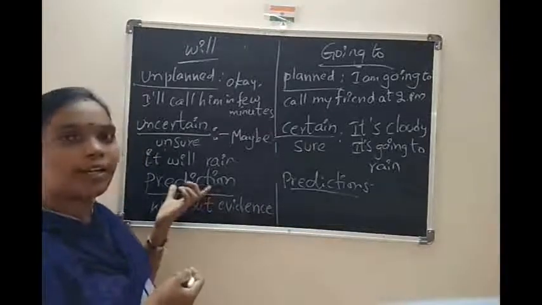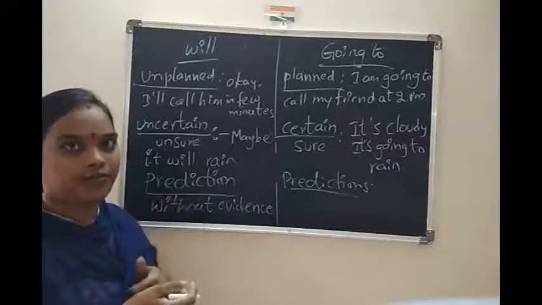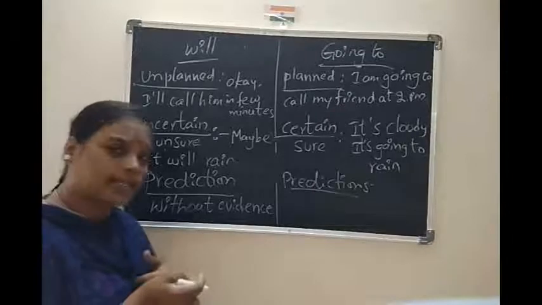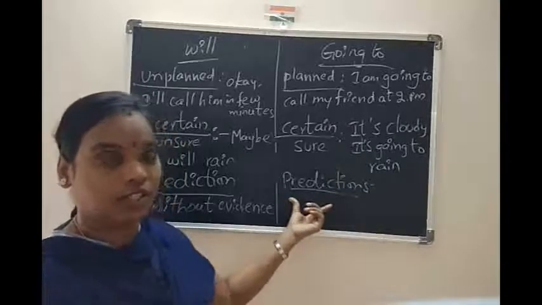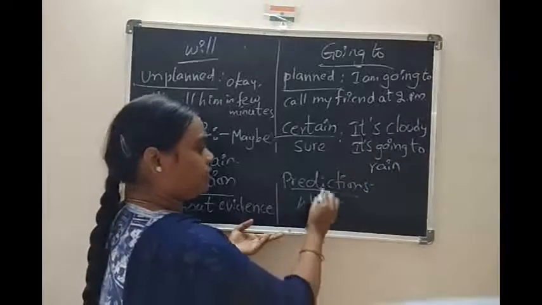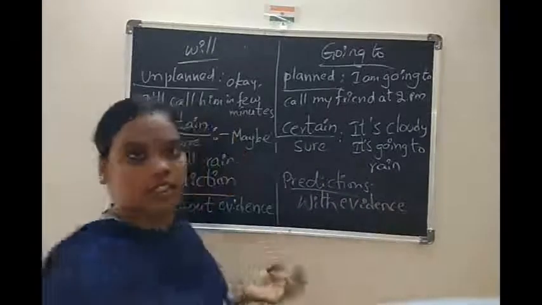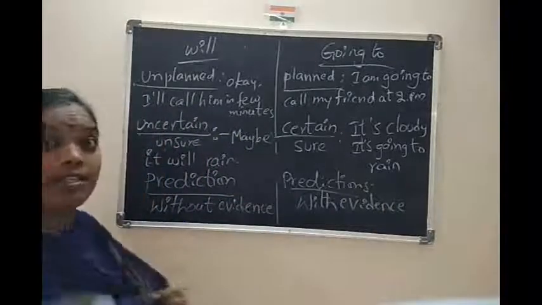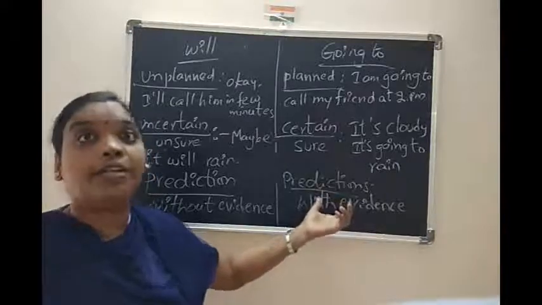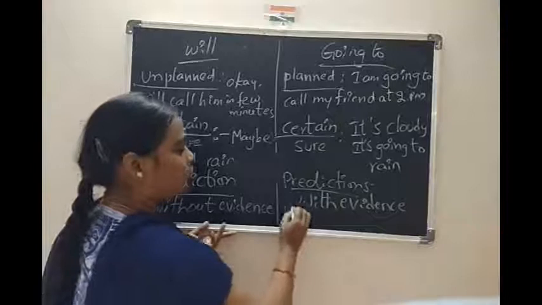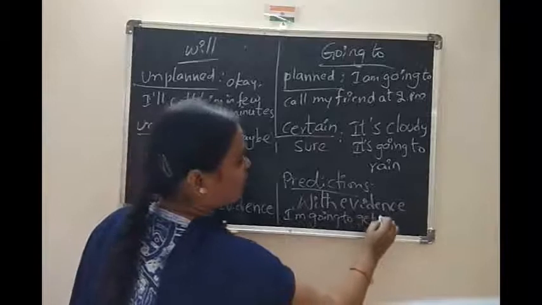For example, you are writing an exam. For that result, you are waiting. You are thinking, I will pass the exam. Here, in predictions with evidence, you are also writing an exam, but you are sure about that. I'll get my results today. Here I am going to get my results today. I am going to get my results.